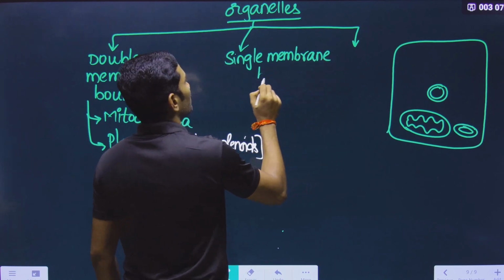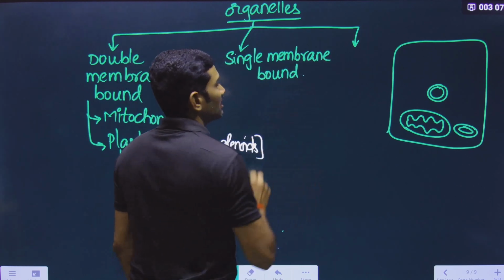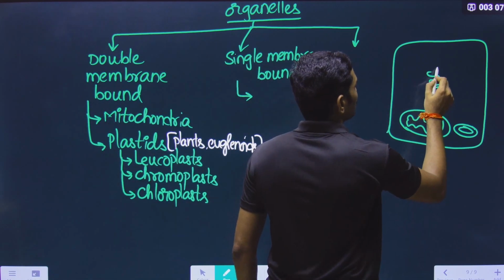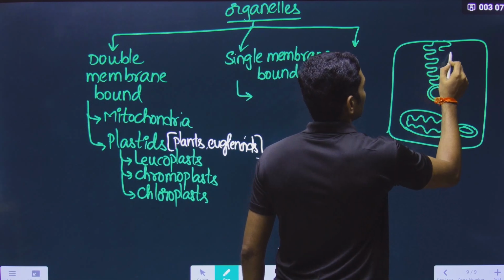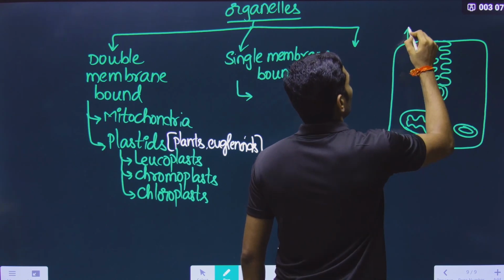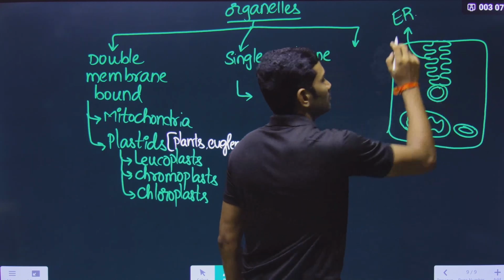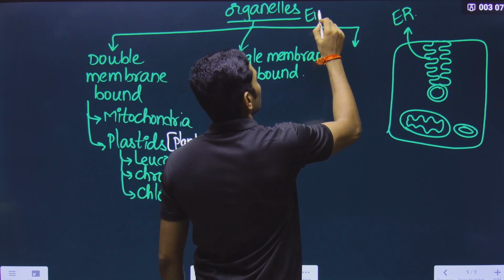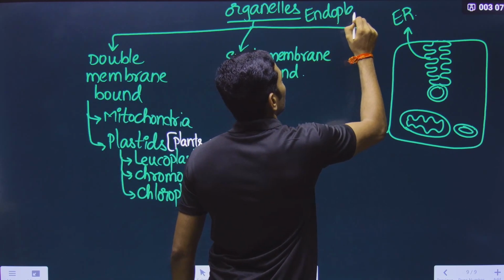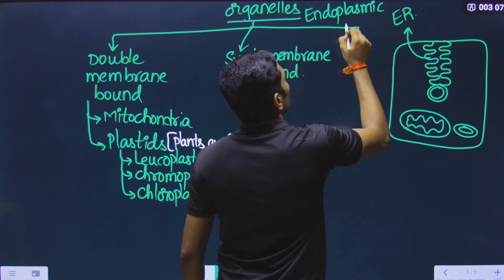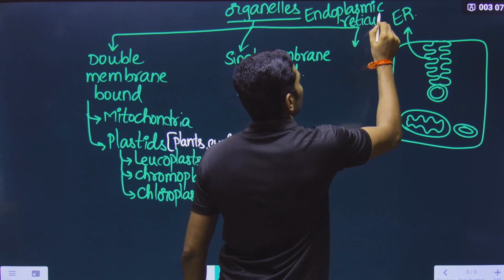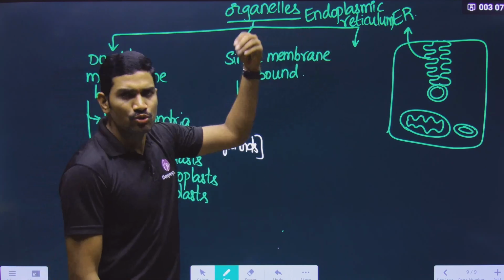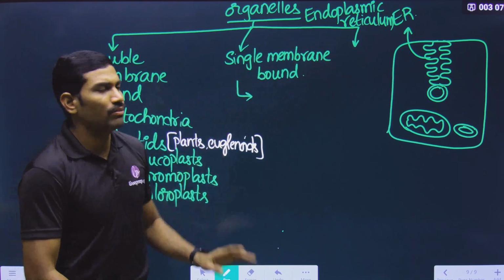Single membrane bound organelles. And what are these single membrane bound organelles? We will write the list here. Attached to this, there is a network-like structure that is present, and this is called endoplasmic reticulum. Anyhow, all these names you already studied in the previous years, in the 8th, 9th, and 10th class. At least you know the names. This is the endoplasmic reticulum.